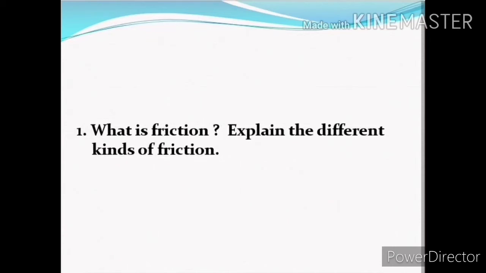Second, sliding friction. This friction occurs when there is relative or sliding motion at the interface of the surfaces in contact. Third, rolling friction. This friction occurs when one surface rotates as it moves over another surface but does not slip or slide at the point or area of contact.